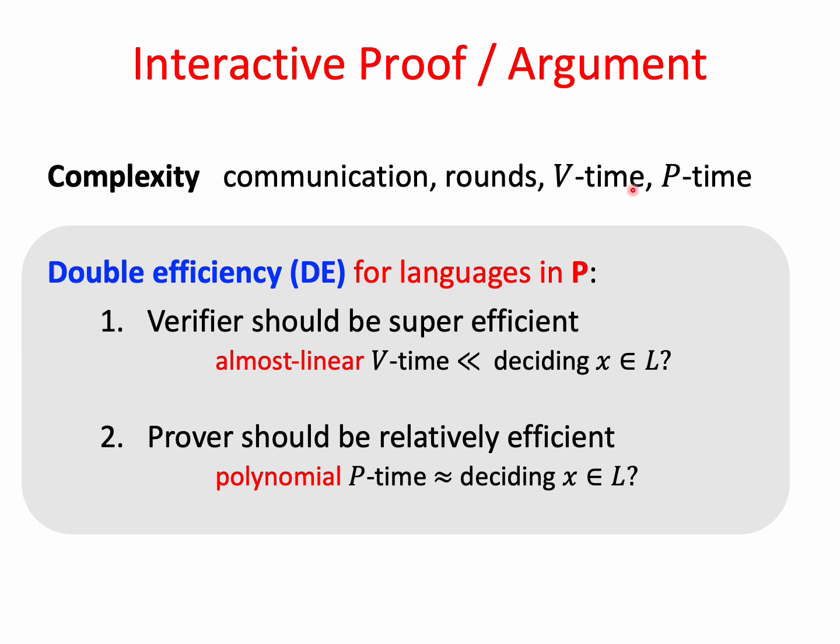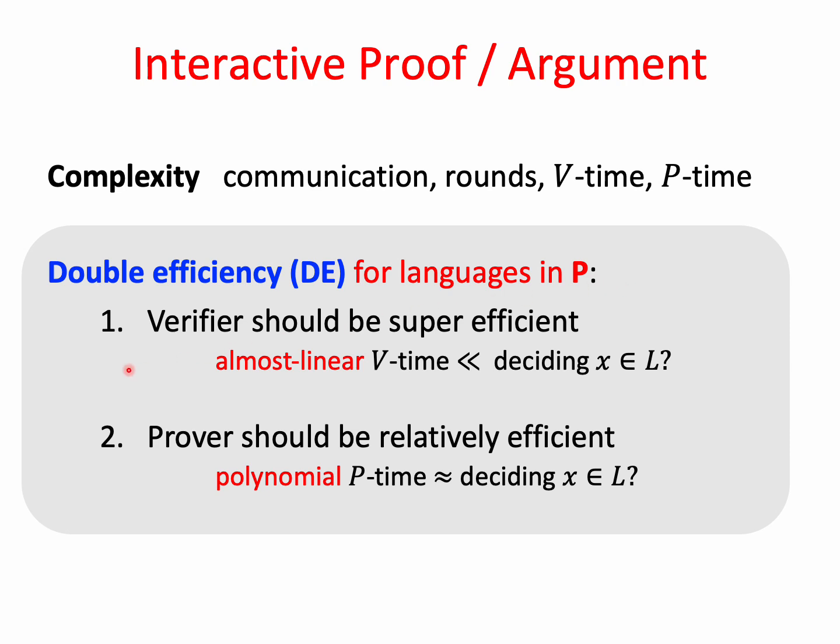We have the verification time, which is the running time of V, and we have P time, which is the honest prover's running time. Now, another requirement that each protocol can satisfy is called double efficiency, and we denote it by DE. And we only define it for languages in P because these are the languages that we're going to deal with today.